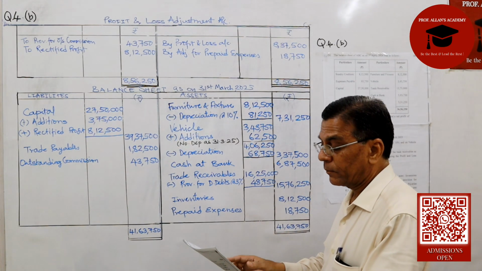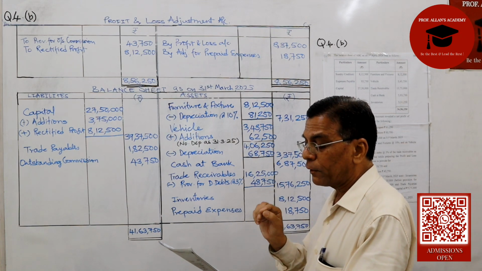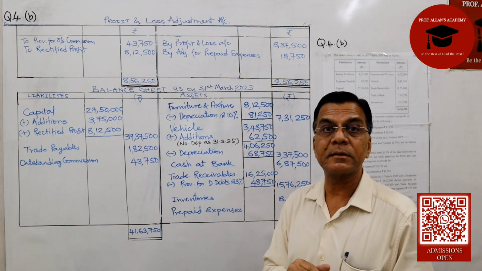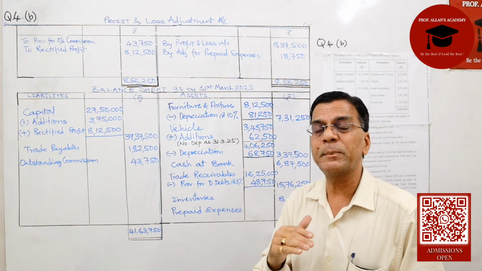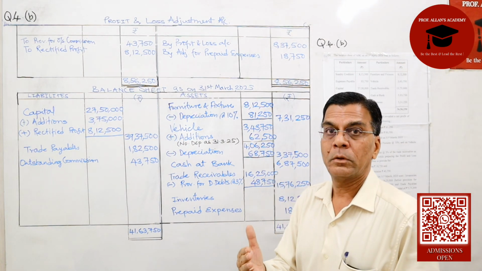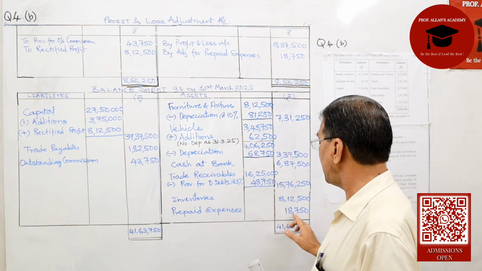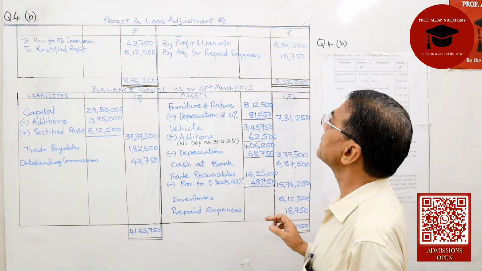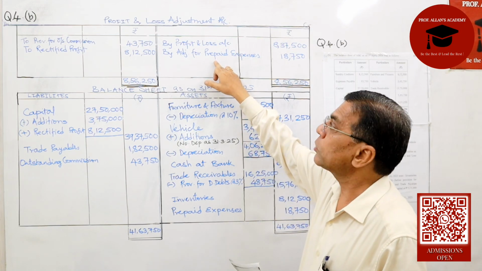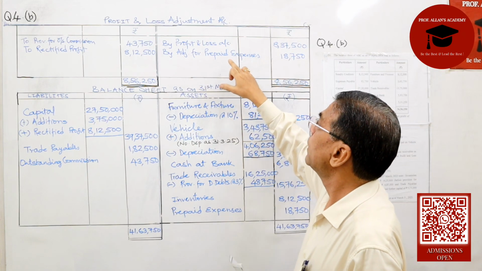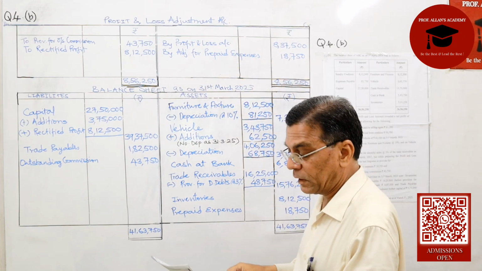Then they tell us that while preparing the profit and loss, he had forgotten to provide for prepaid expenses. If you have forgotten to provide for prepaid expenses, that means your expenses have been shown more. One effect will be in the balance sheet on the asset side, 18,750, and the second effect will be adjusted in my profit and loss adjustment account on the credit side, for prepaid expenses 18,750.